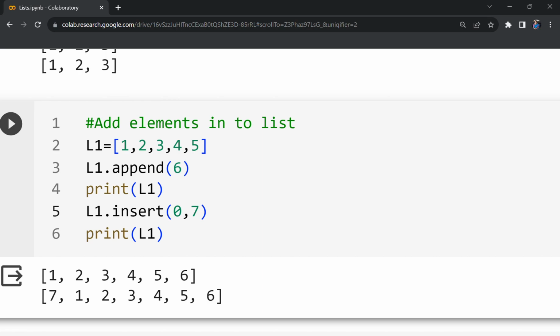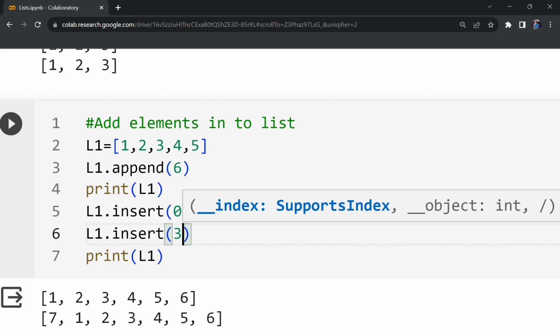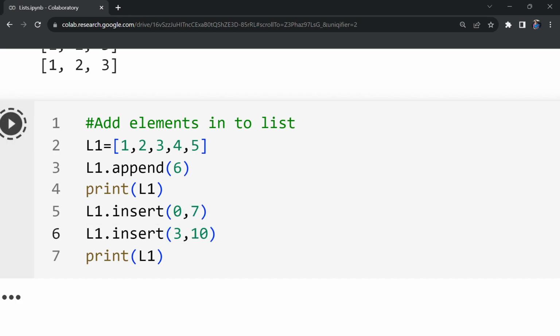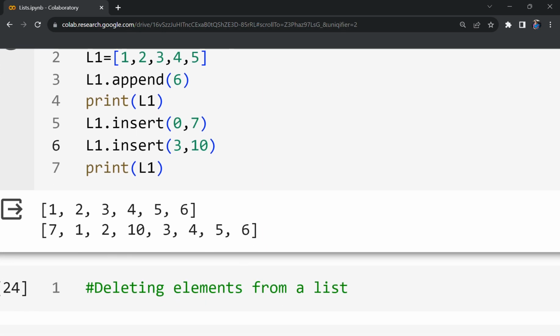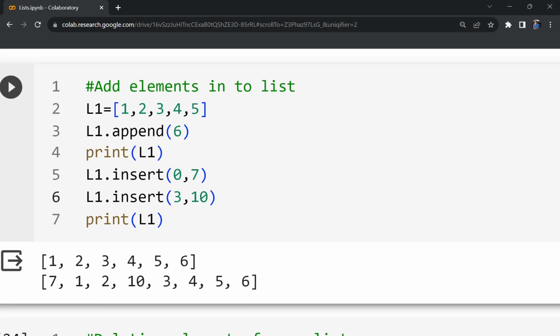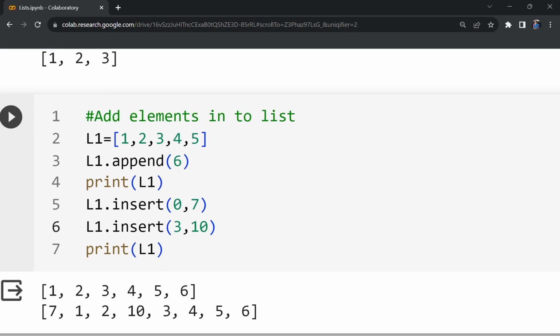So let me try with L1 dot insert. I will do it at the middle. For example, at third position, I would like to insert some value 10. Yes, this is the case. 7, 1, 2, at third position 10 is inserted, and then the remaining elements will be just pushed towards the right. Okay, so this is the insert operation.